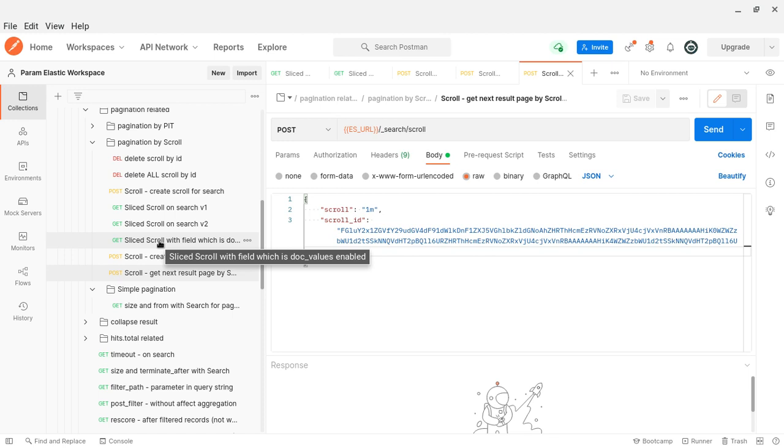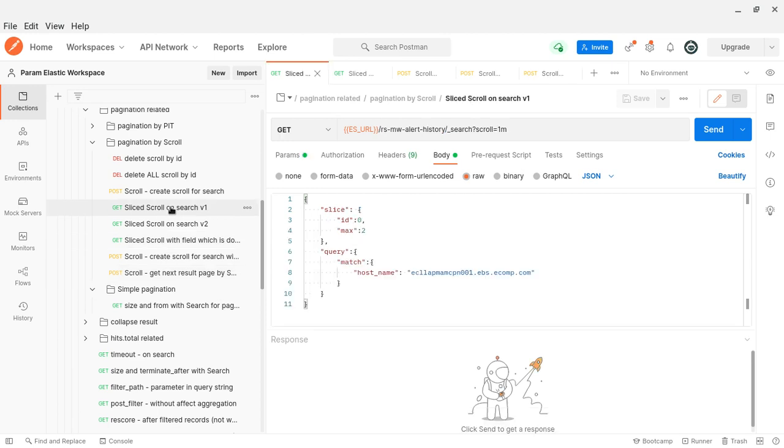Now, you can create more than one slice. Slice scrolling. So each one you can access in parallel. Let's say I have 10 lakh records. Now I can create two scrolls for this. The first scroll for the first 5 lakh records, the second scroll for the second 5 lakh records. So now I can fetch the records in parallel. That is also supported. That is what they call sliced scrolls.